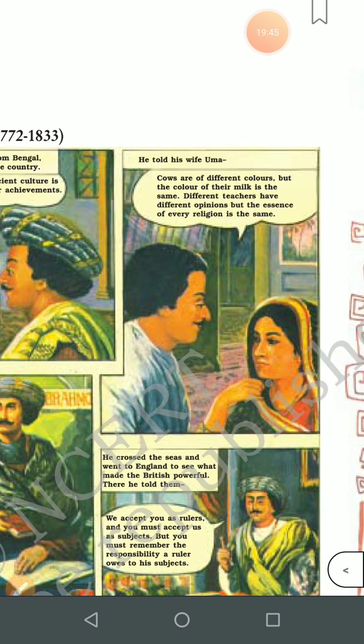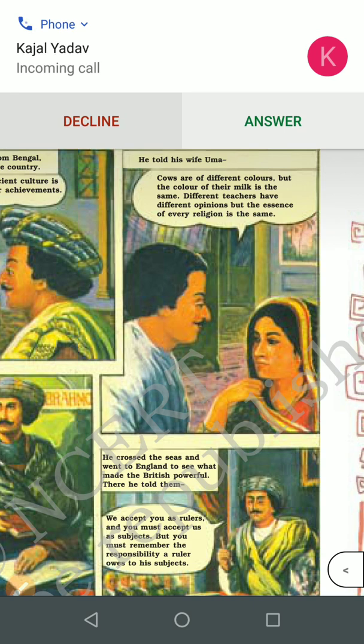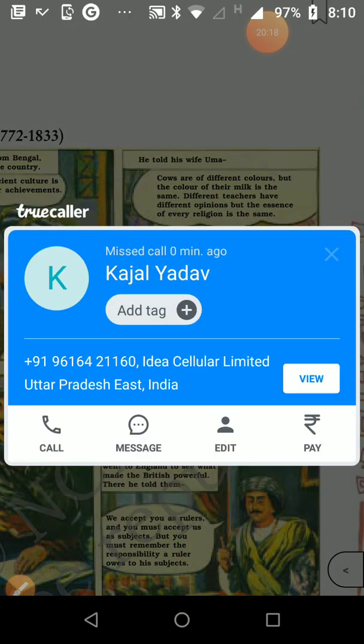He told his wife, cows are of different color, but the color of their milk is the same. Different teachers have different opinions, but the essence of every religion is the same. So sometimes his wife used to get worried. She used to feel that her husband could be killed or arrested any moment. So he told that the motto of all the religious leaders is the same.